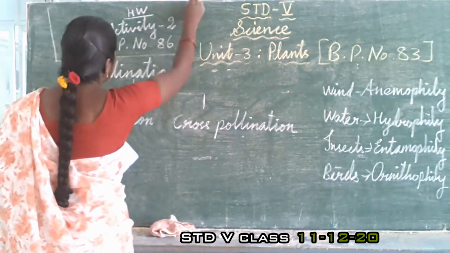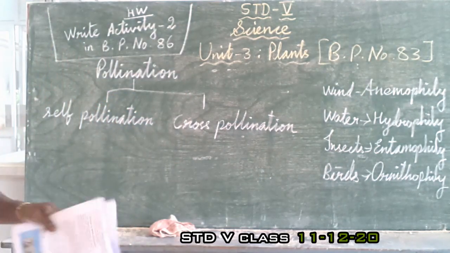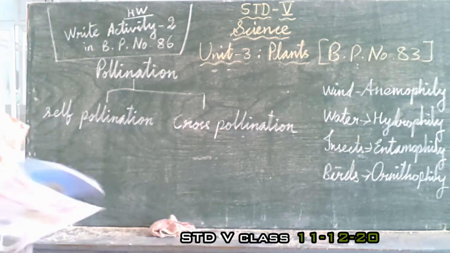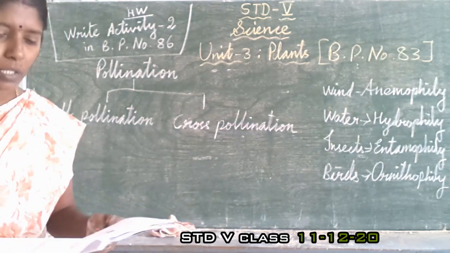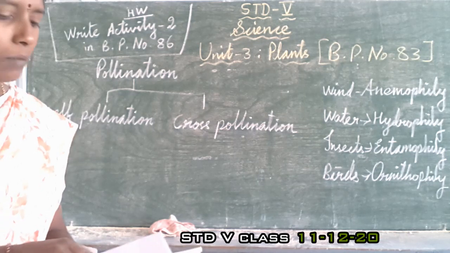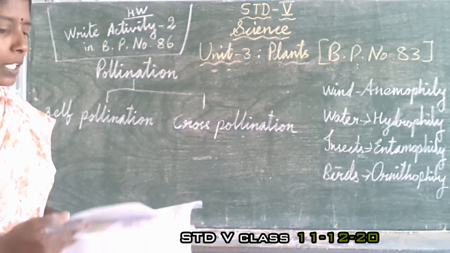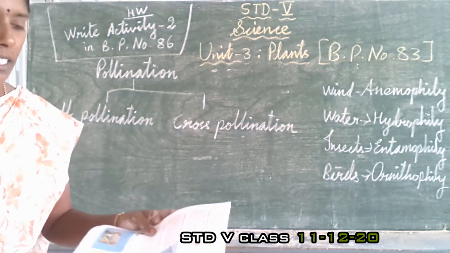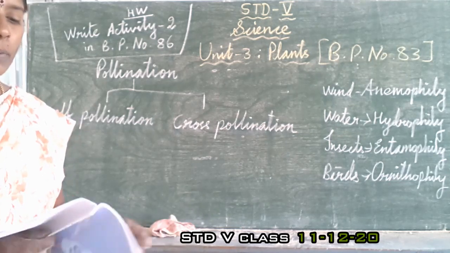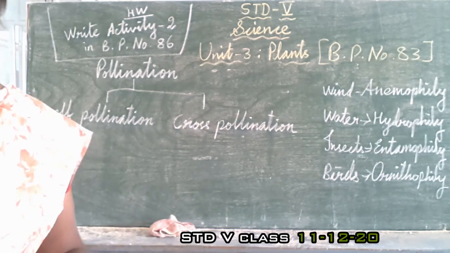Page number 86. You have to write activity 2. That is simple homework only. Read this one time. If you only read, you can understand the next process, fertilization.